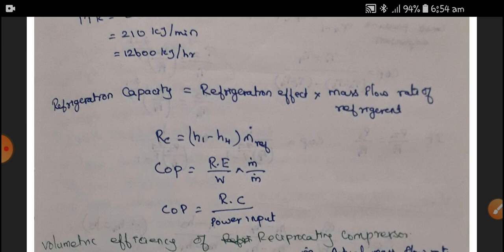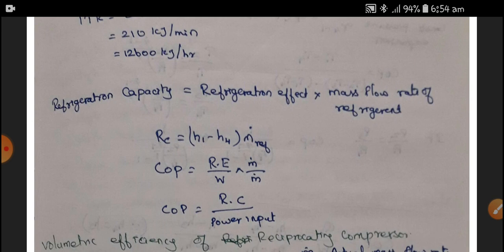H4 are the enthalpies at stage 1 and stage 4. COP is equal to the refrigeration effect divided by the work done, per unit mass. The refrigeration effect times mass is nothing but the refrigeration capacity, and the work done times mass is the power input. So we can write the COP as refrigeration capacity divided by power input.